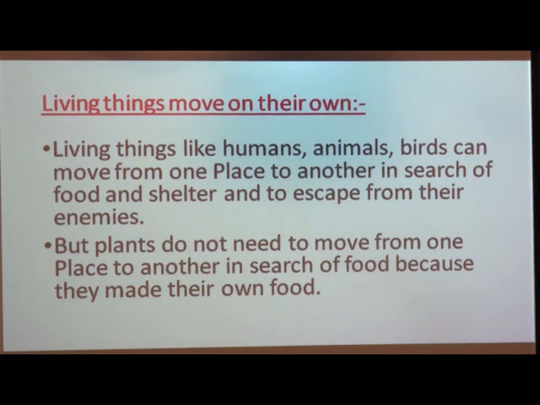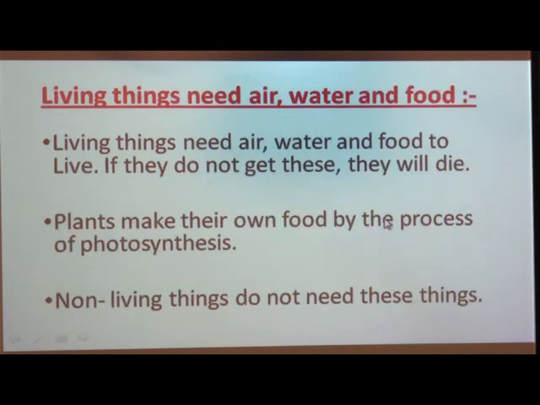But living things like plants do not move. Have you ever seen any plant moving from one place to another? No, because they do not need to move around for food. Then where do they get food from? Plants are the only living things that can make their own food, by the process of photosynthesis. So this is the first characteristic of living things, that they move on their own.